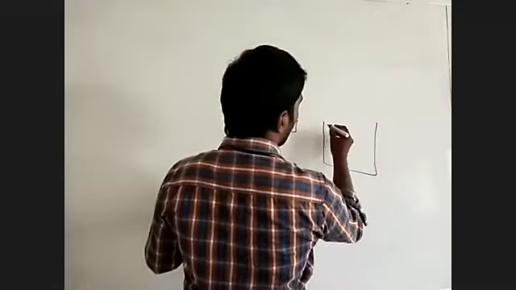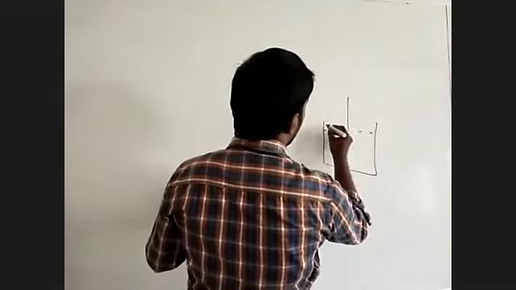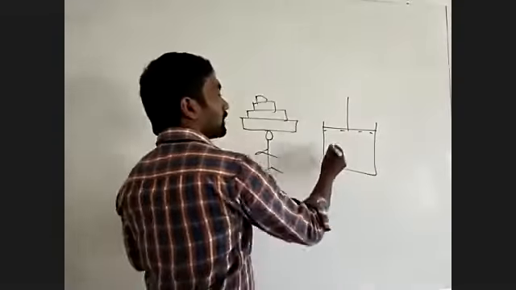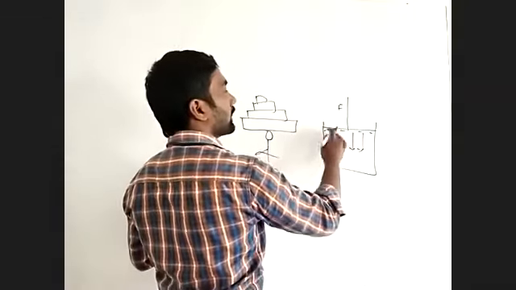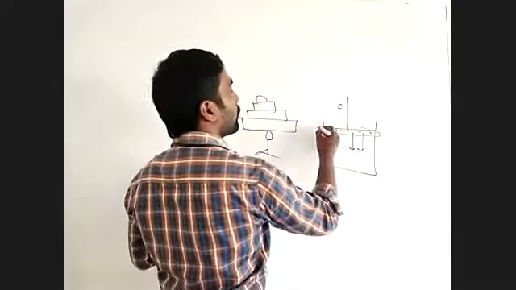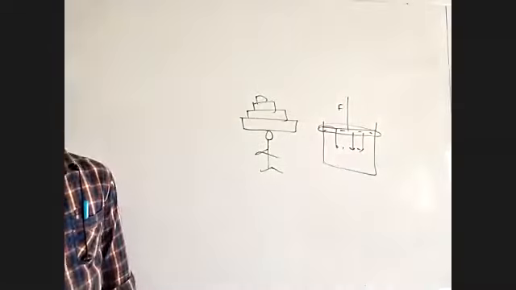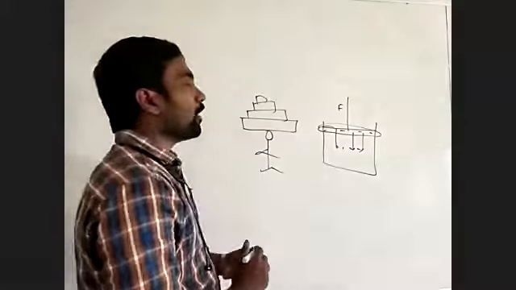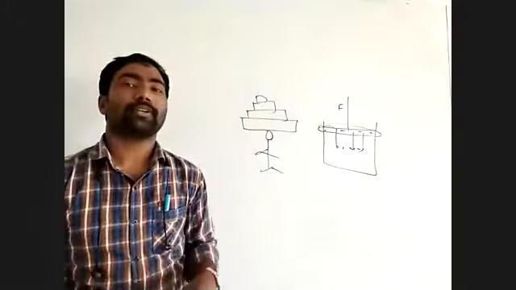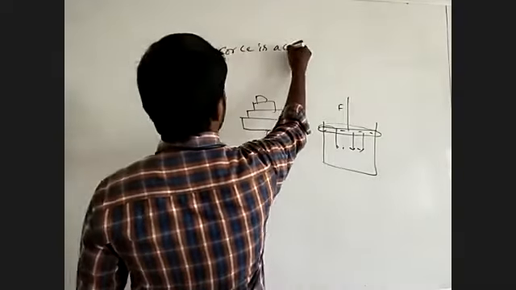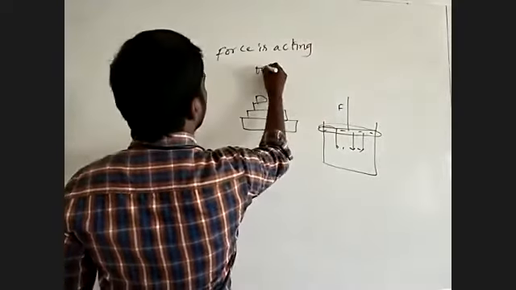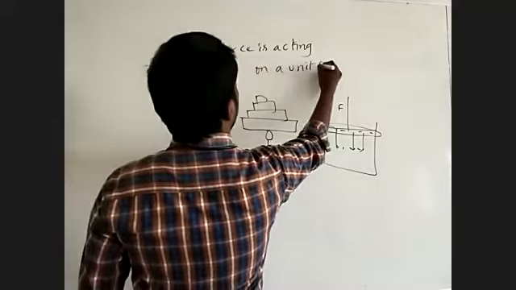Here we are taking water. When you apply force by using a piston, the whole water will move downwards. It means however much force you apply, the whole force will spread out on a unit surface area.